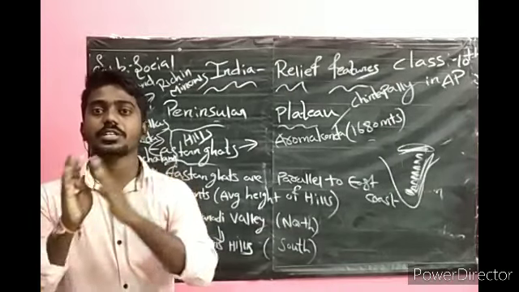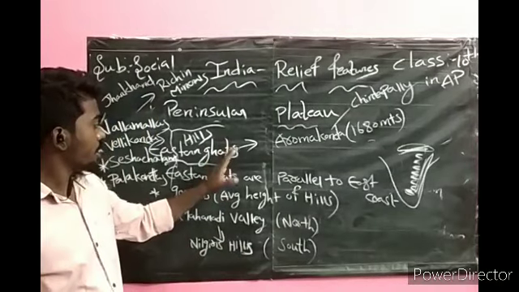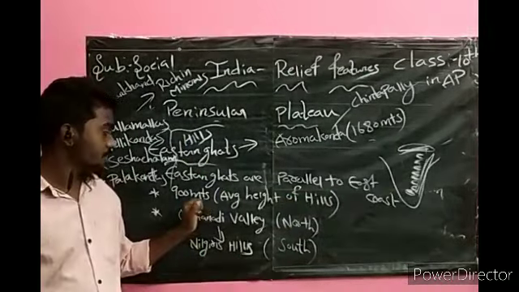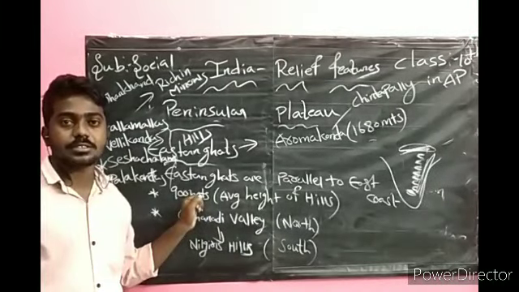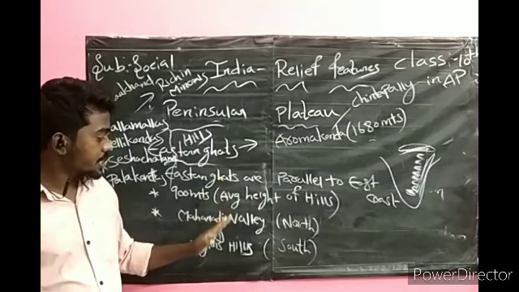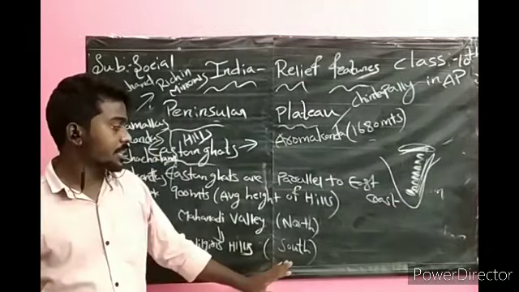This is about the difference between the Western Ghats and Eastern Ghats. Eastern Ghats are parallel to the east coast. Average height of hills is only 900 meters, while in the Western Ghats, 2000 meters. Eastern Ghats extend from Mahanadi Valley in the north to the Nilagiri hills in the south.